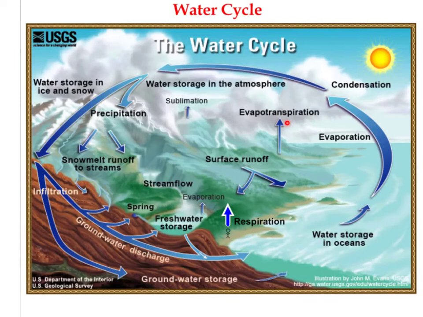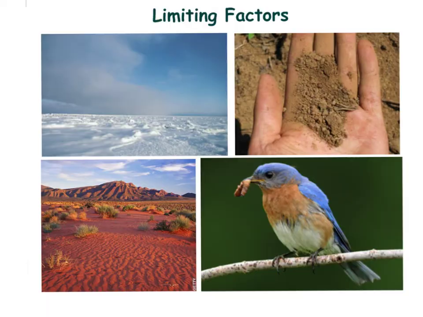So we have a tiny bit of sublimation, if you're wondering what that word is. That is where solid water in the form of ice or snow is immediately converted into gas. It passes right through that liquid stage and is converted directly into a gas phase. So the water here is sublimating. So this is more of a complete picture of a lot of things that are going on in the water cycle.